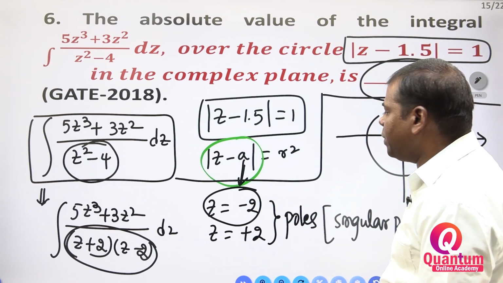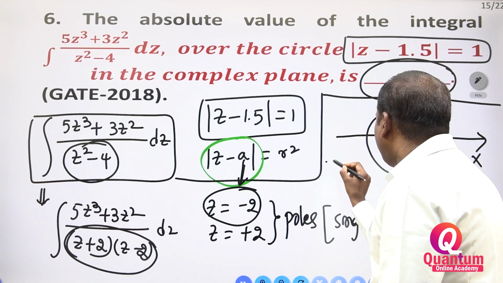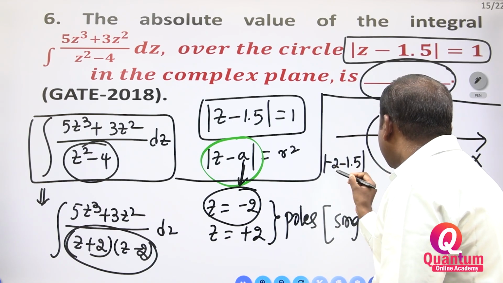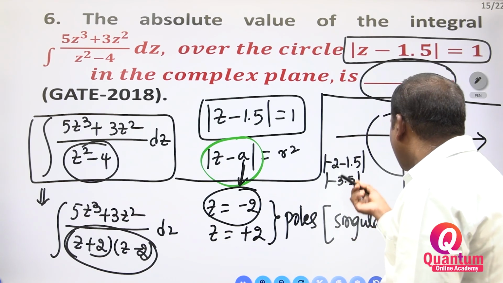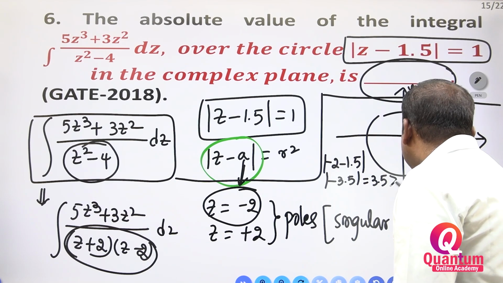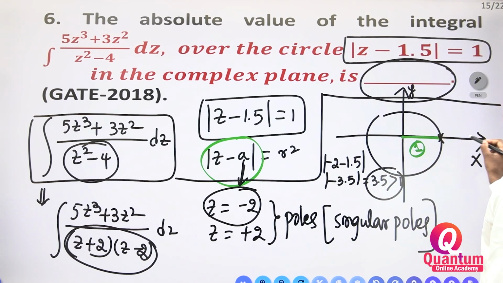First pole you have to take. That's z is equal to minus 2. Minus 2 minus 1.5, minus 3.5. Modulus of minus 3.5 is equal to 3.5, which is greater than 1. Where does it exist? Maybe this is 1, this is 2, this is 3, next 3.5.